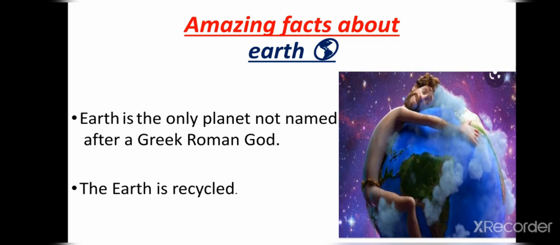Now it's time to know amazing facts about the earth. Earth is the only planet not named after a Greek or Roman god, while other planets are named after Greek or Roman gods. For example, Mars is named after the Roman god of war. It is considered a protector of Rome. Do you know that? Next amazing fact about Earth: Earth is recycled. How? Due to the rock cycle process and the water cycle process.